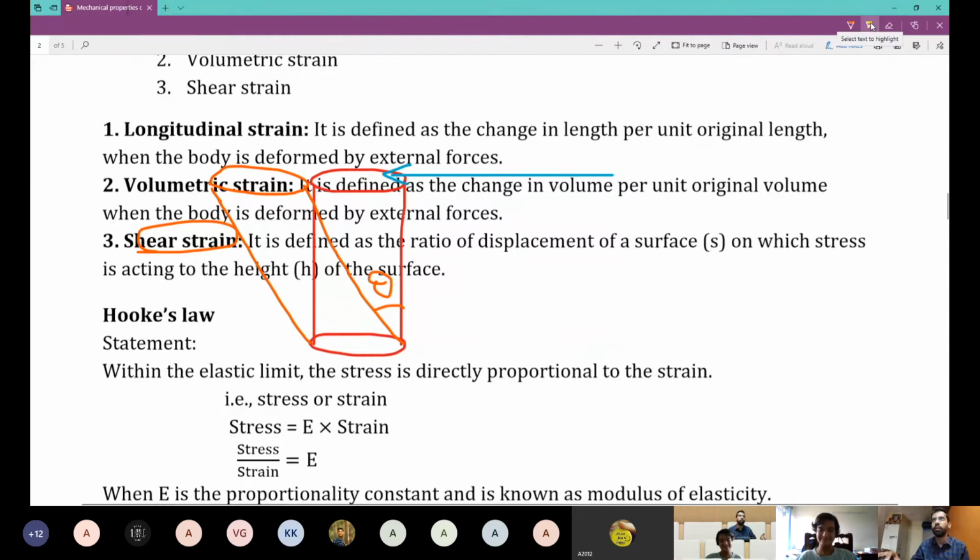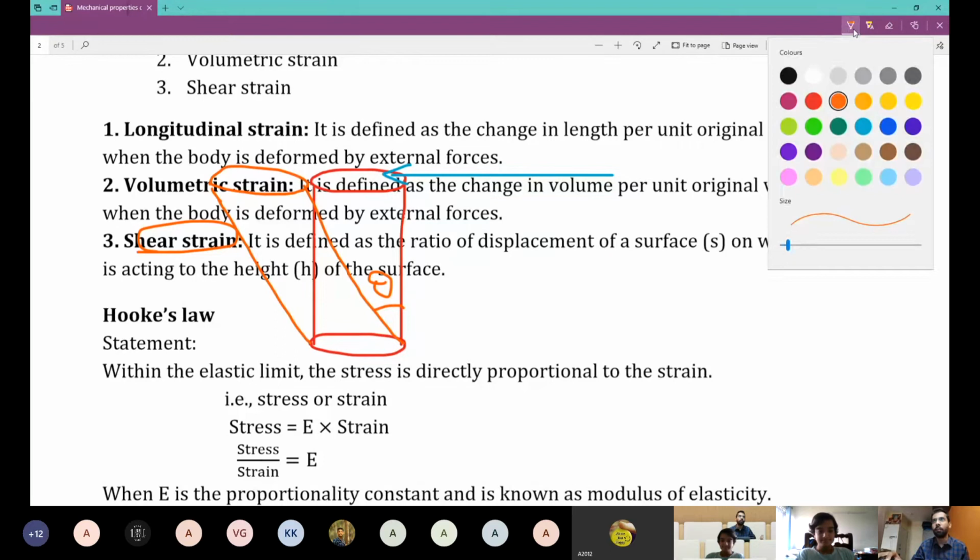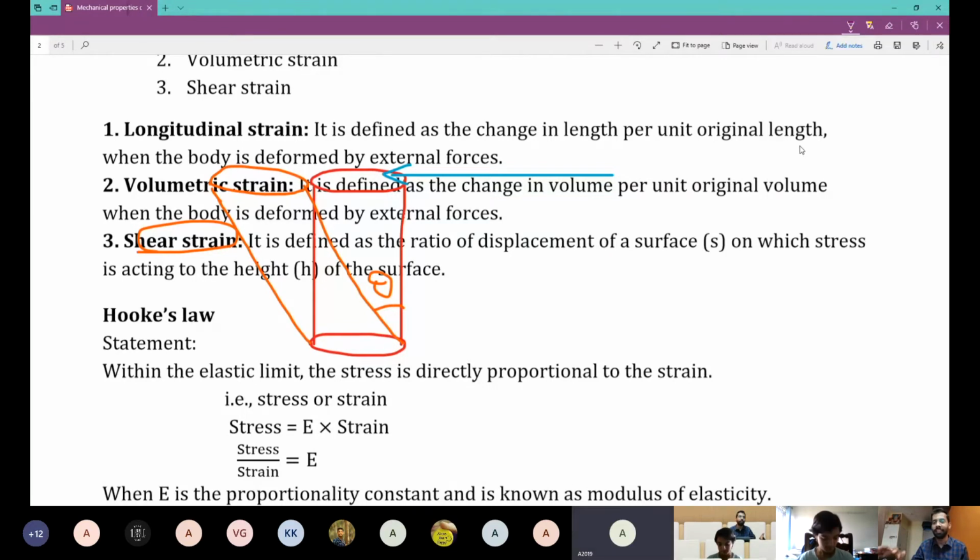Now I'll take this surface. The displacement of the surface is this value. We'll take this as x. What is x?